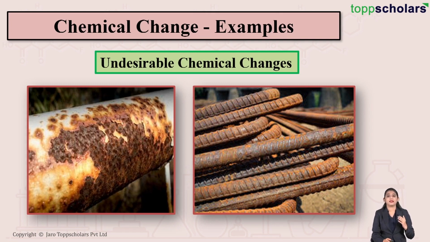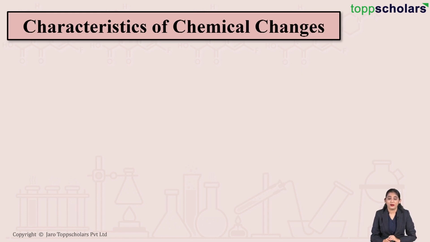The iron particle starts corroding, it starts rusting. The iron particle becomes brittle, right? And this is why we say that it is an undesirable chemical change, because now the iron particle is not of any use, right?